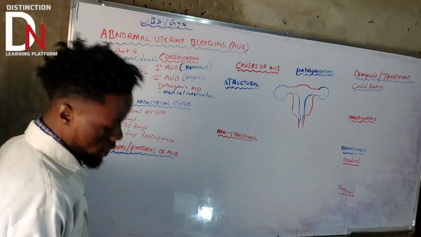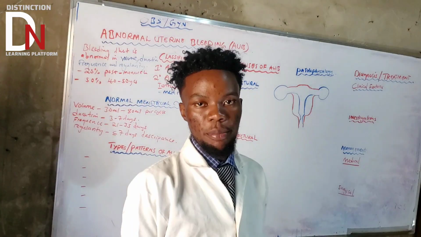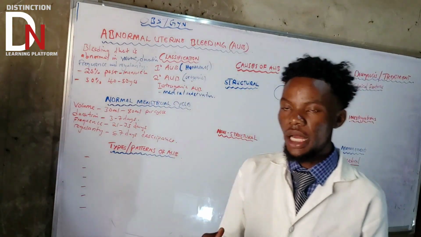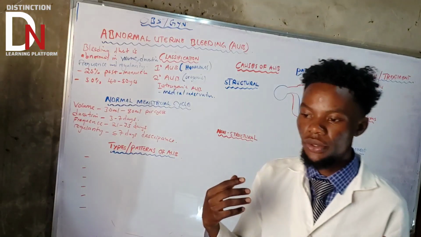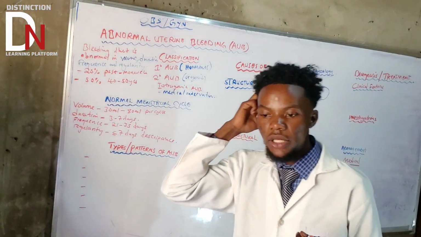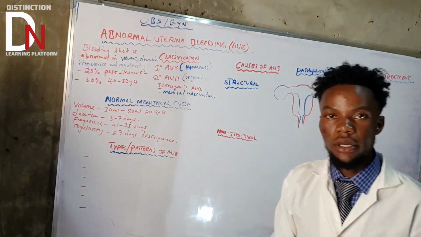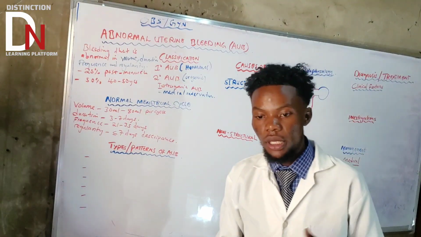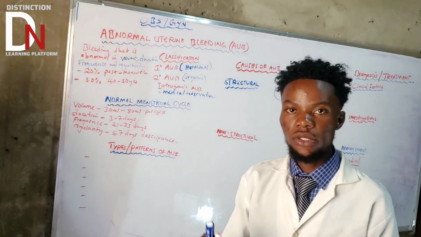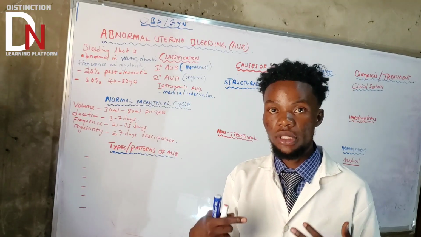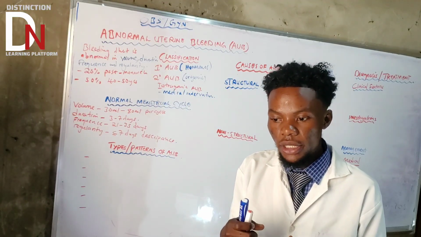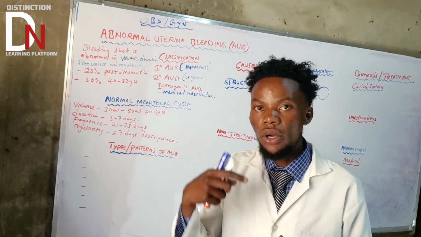What I mean is that maybe someone's last menstrual period was on the 14th of that month. For this month they are expecting it on the same day, the 14th, but it's not always that it will come on the 14th of the next month.